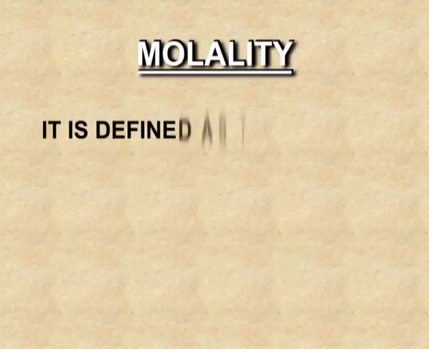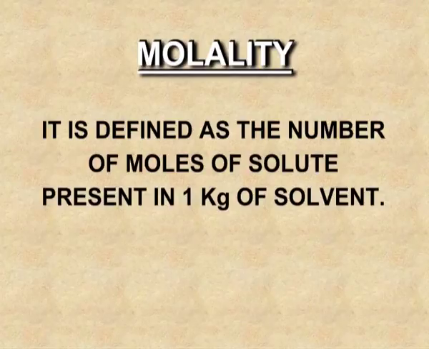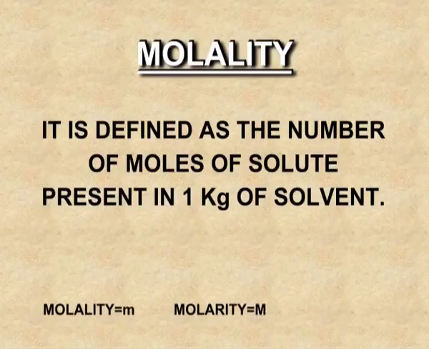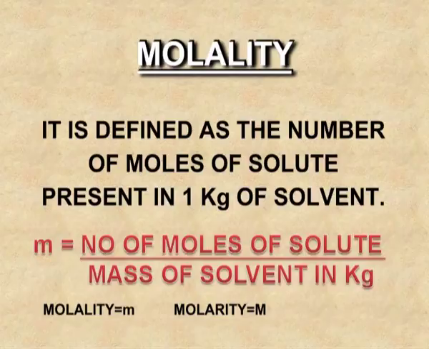Molality. It is defined as the number of moles of the solute present in 1 kg of solvent. It is represented by small m, whereas molarity was represented by capital M. Now let's see mathematically what molality is. m is equal to number of moles of solute divided by mass of solvent in kg. Molality is mass dependent. It's very important to know the difference between molarity and molality. Molarity is depending upon volume, whereas molality is depending upon mass.